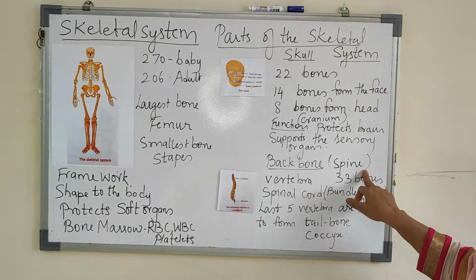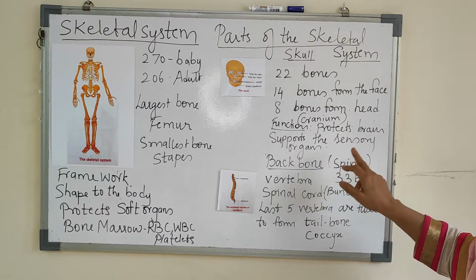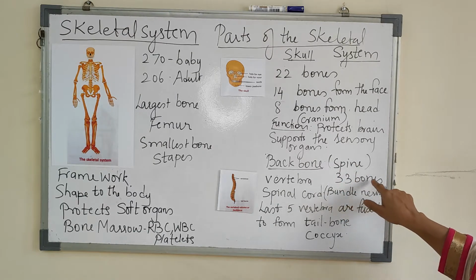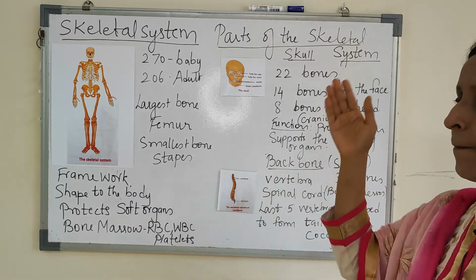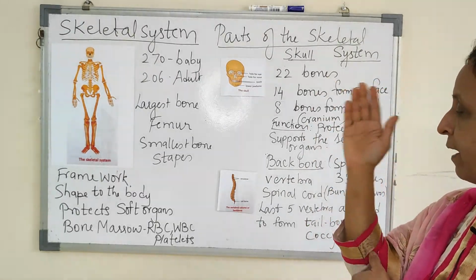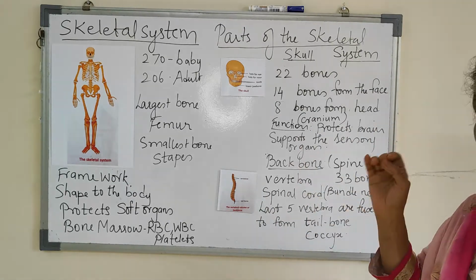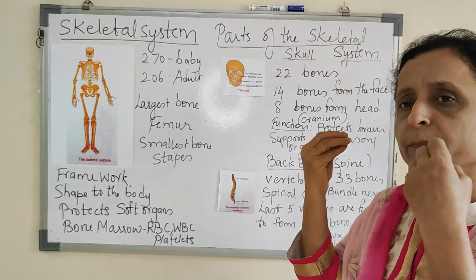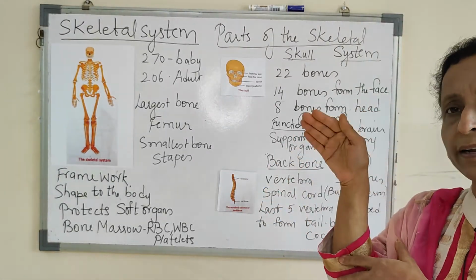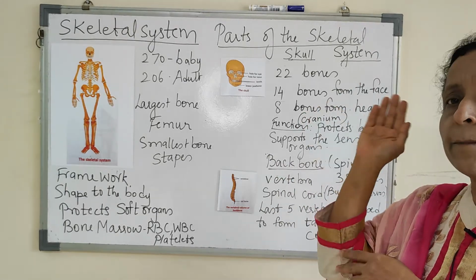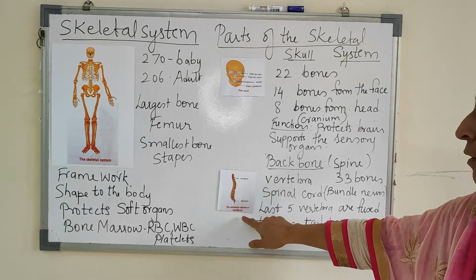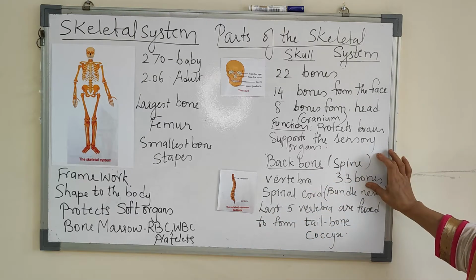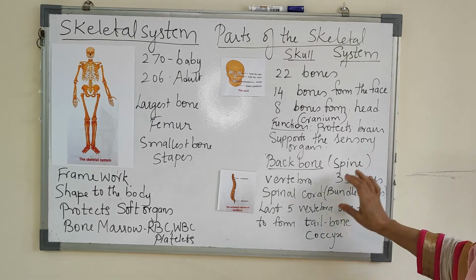How many vertebrae are present? 33. That forms the spine. The backbone forms the spine. The vertebral column, spine, backbone, all are the same; the name may be different, but they are the same. So the vertebral column, or backbone, has 33 vertebrae.